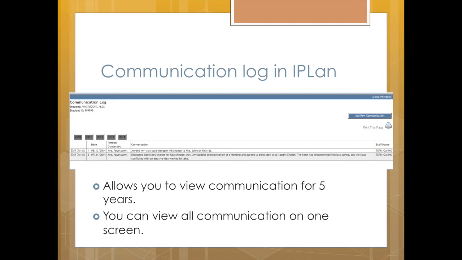There are advantages to using iPlan to log communications with parents. You can view communication for previous years as well as the current year. You can also view all communication on one screen. We hope you'll enjoy this convenience. This concludes this presentation.